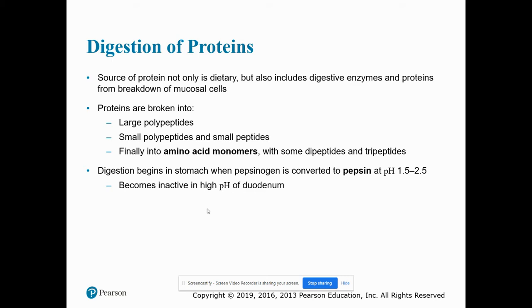So now we'll talk about the digestion of proteins. The source of protein is not only dietary, but also includes digestive enzymes and proteins from the breakdown of mucosal cells. So first, proteins are going to be broken down into large polypeptides, then small polypeptides and small peptides, and then finally into amino acid monomers with some dipeptides and tripeptides. Digestion of protein begins in the stomach when pepsinogen is converted to pepsin at that low pH of 1.5 to 2.5.